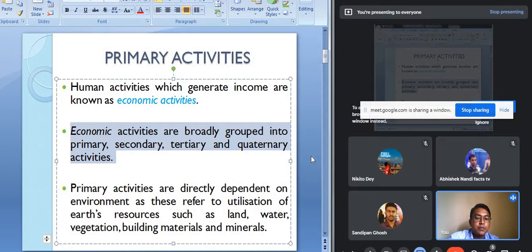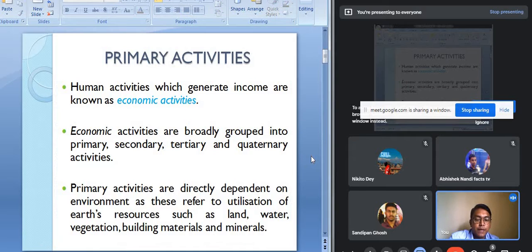These are all examples of primary activities. In this chapter, we will mainly discuss the different types of primary activities.